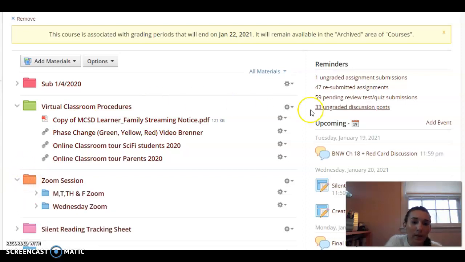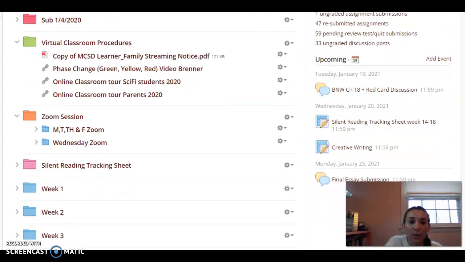We also have our Zoom sessions here, so if for some reason you're not able to use the buttons at the top, you can also access the Zoom links for our classroom in that orange folder.